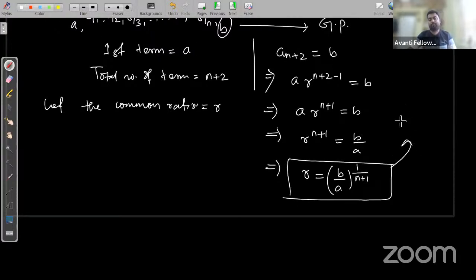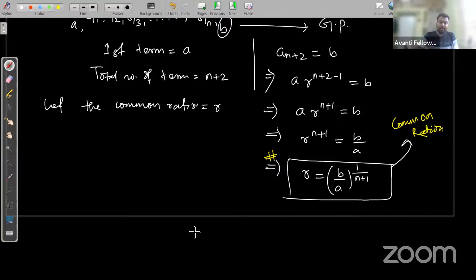Remember, this is the formula to find the common ratio when you are asked to insert n geometric means in between two numbers a and b. Clear? Done? Is it done or not? Yes. So r is equal to (b upon a) whole to the power 1 upon n plus 1.